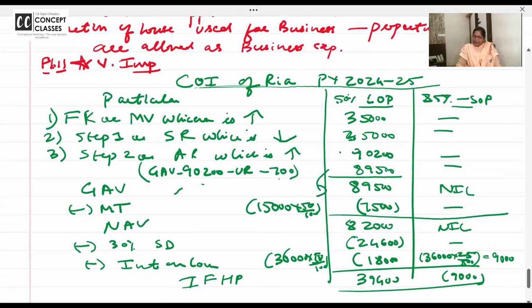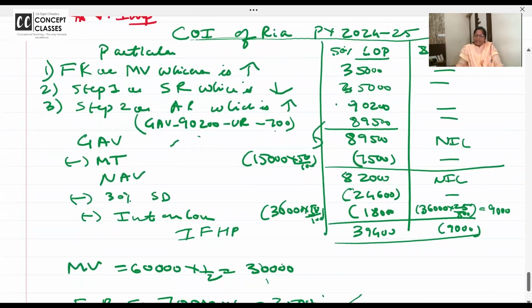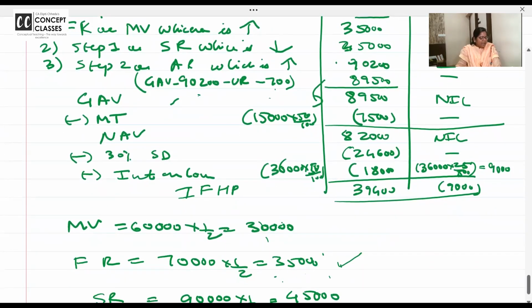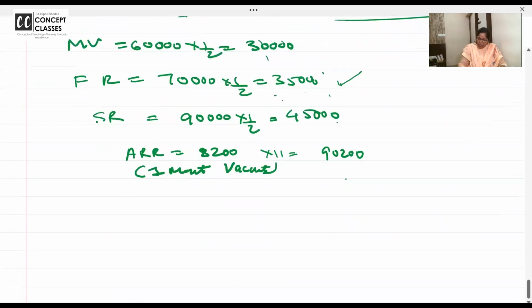Easy. Let out property. Take a pause and tell me if this part is clear. I've taken actual rent for 11 months because for 1 month it was vacant. So vacancy we will deduct here only. And then unrealized rent from that JV I have taken like this. Right? Now, they have also given you in the second last line, income from profession.